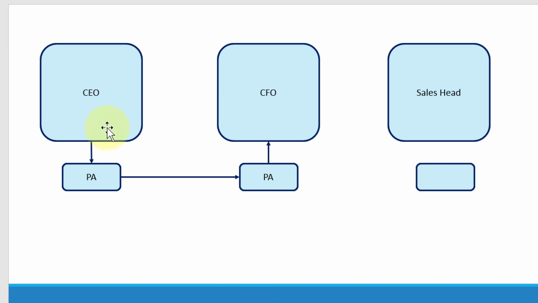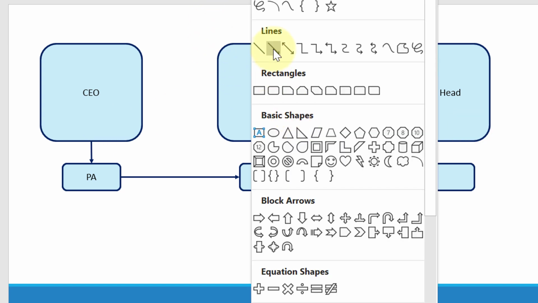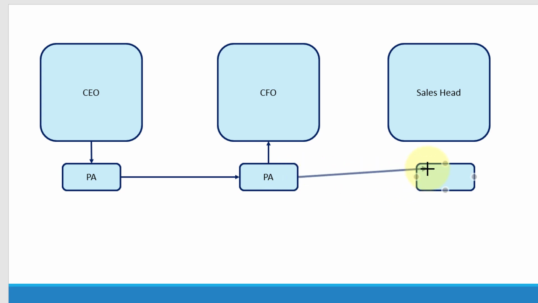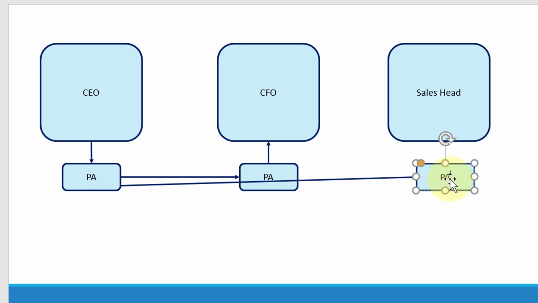And the CEO doesn't need to know who the sales head is or who the CFO is. Directly, the message will be handled by the PA. The same way, if any message needs to be sent to the sales head from the CEO, the message will be forwarded to the PA, and the PA will forward the message to the corresponding PA of the sales head, and they will forward the message to the sales head. The actual managers don't need to know how to send the message, to whom to send the message, or when to send the message.